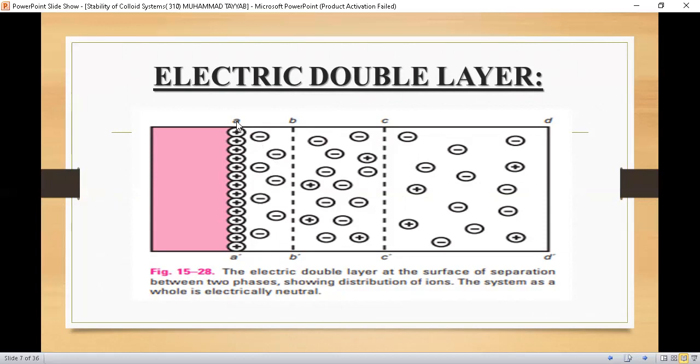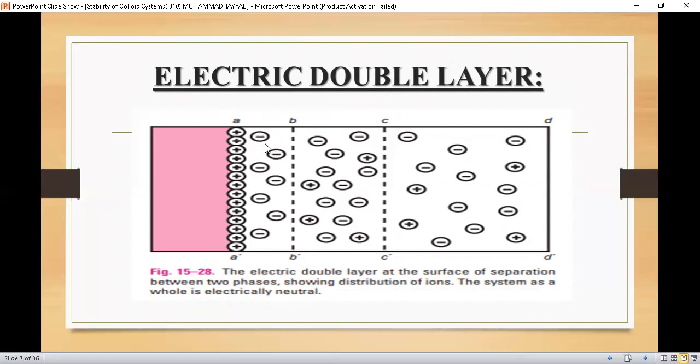So the system as a whole, from A to B dash, behaves as a single unit.